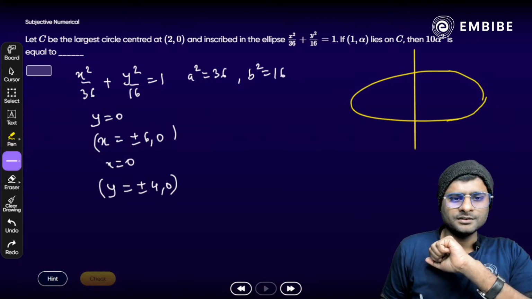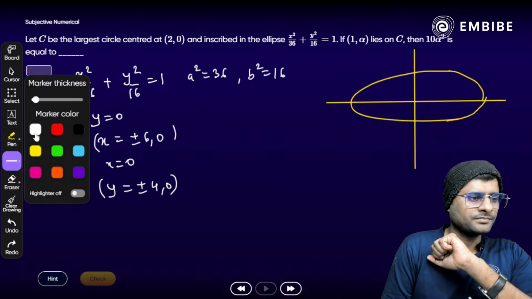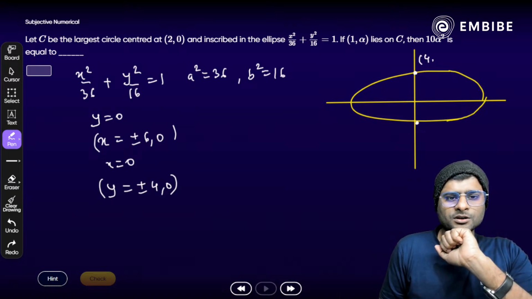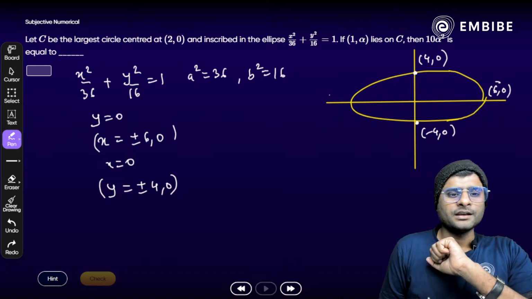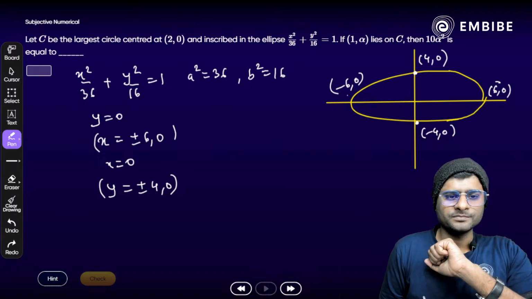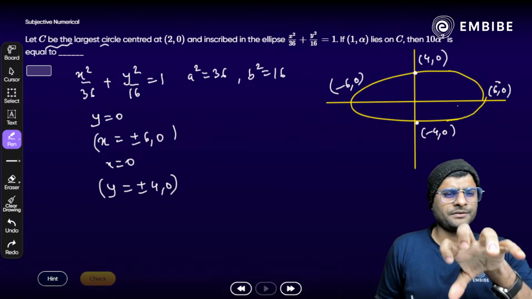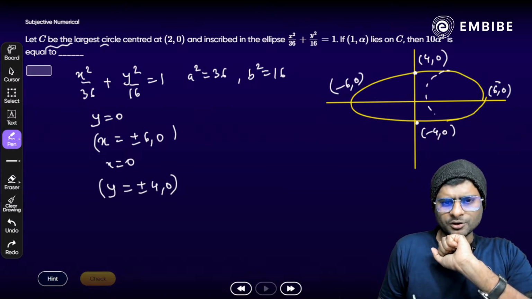Alright, take a look here. So the points of intersection of the ellipse you have got here. That should be 4, 0, minus 4, 0. We have 6, 0 and minus 6, 0. Clear? Okay. C is the largest circle. Largest circle है तो definitely एलिप्स को टच भी करेगा. Obviously टच तो करेगा ही क्योंकि वो largest circle है. Yes. And what next? और क्या कंडीशन है यहाँ पे?